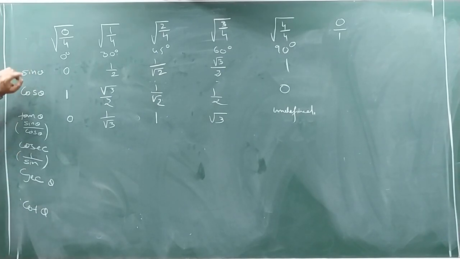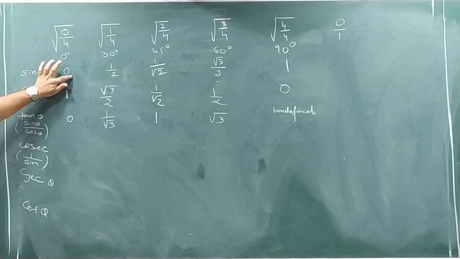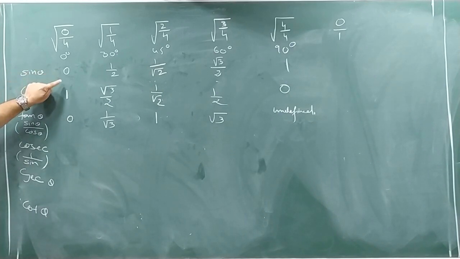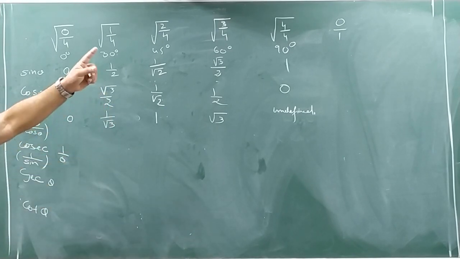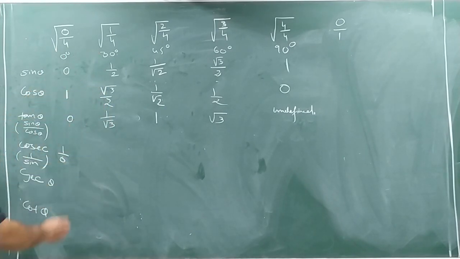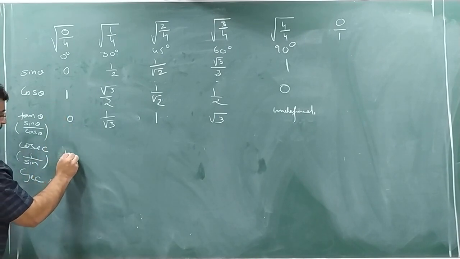Once more, for the cosec value, the formula is 1 by sine. I have to reverse the value. If it is 0 by 1, because every number carries 1 in the denominator, so the sine theta value is 0, or I can say 0 by 1. So for cosec theta, reverse: that is 1 by 0. And I told you, any number divided by 0 is what? Undefined. So cosec 0 is undefined.